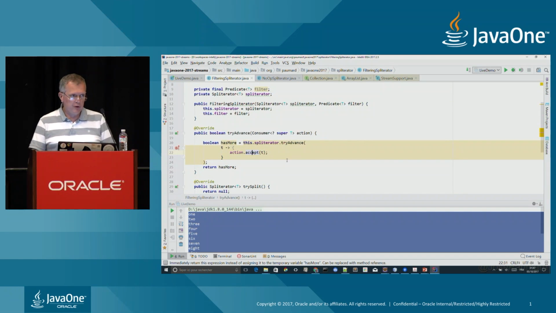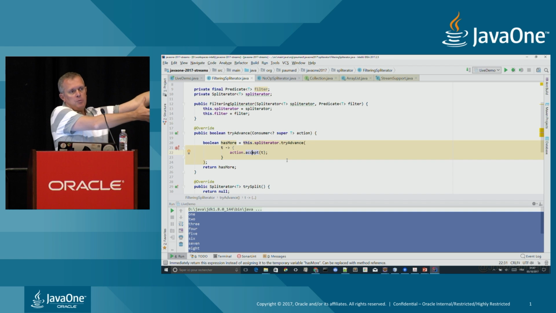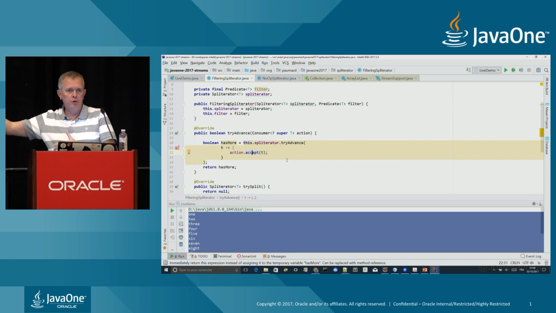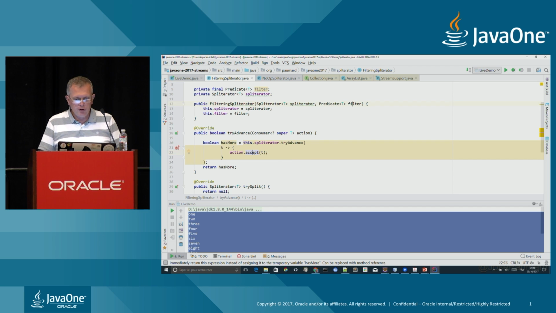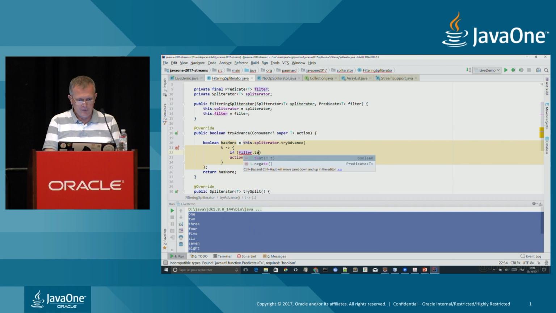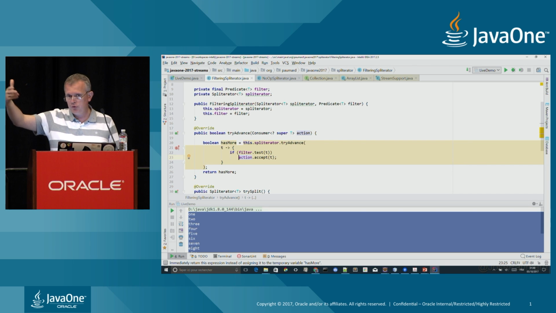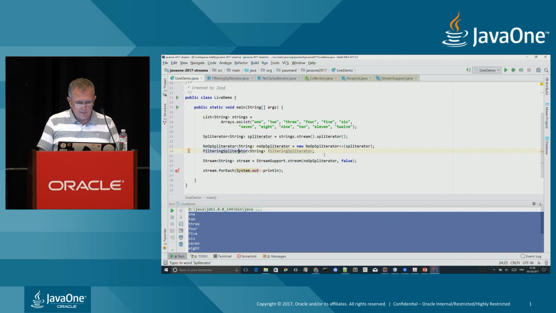And now, in my tryAdvance method, what I want to do is say, all right, I see objects coming up from my underlying spliterator. As long as I can see objects, I will continue to return true because it means that I can produce more objects. But I do not want to transmit the objects that do not pass this filter here. So if filter.test of T is true, then I transmit the object. And if it is false, I do not transmit the object. Right? Let us see what it does.